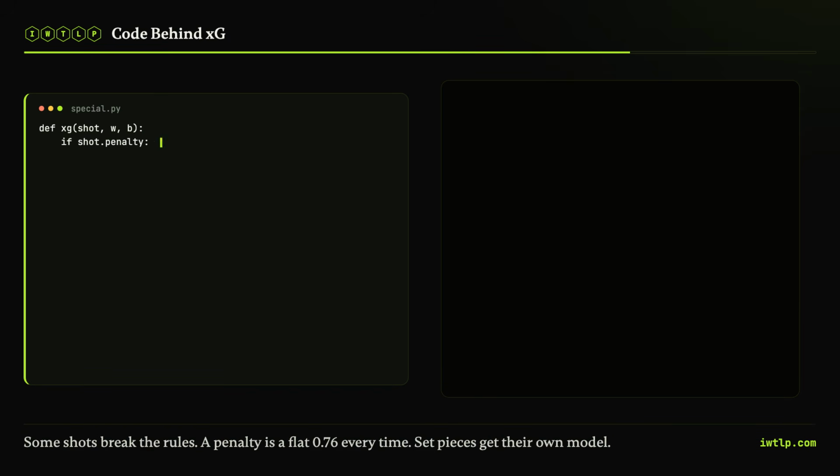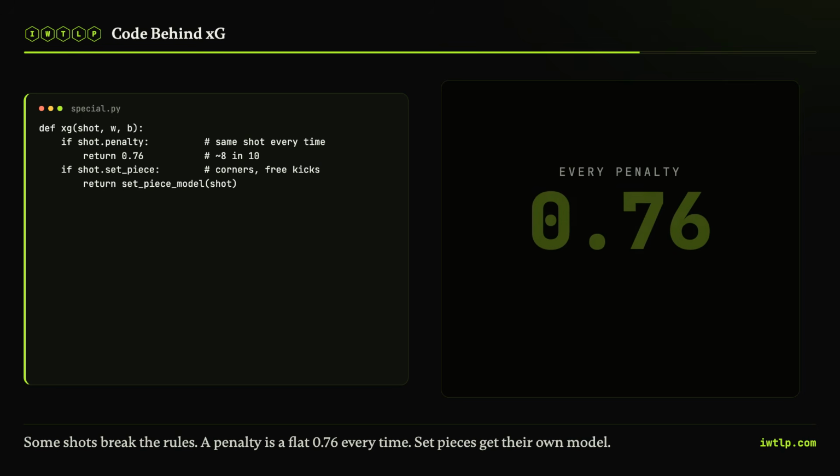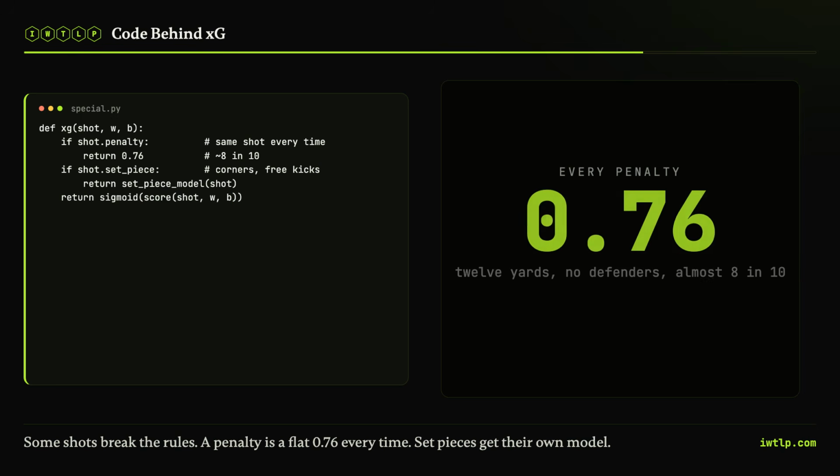And some shots just break the rules. A penalty is the same shot every single time. 12 yards out, no defenders, just you and the keeper. So it does not really need a model. It gets a flat number. About 0.76, almost 8 in 10. Set pieces, corners and free kicks get their own treatment too. The model quietly learns that these are a different animal.